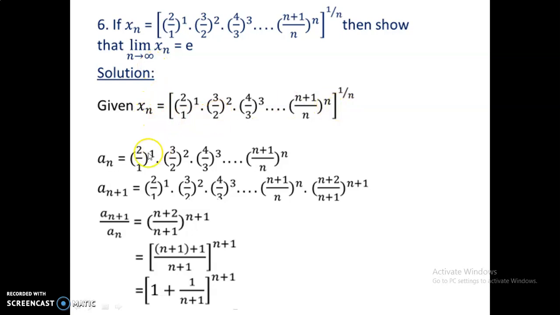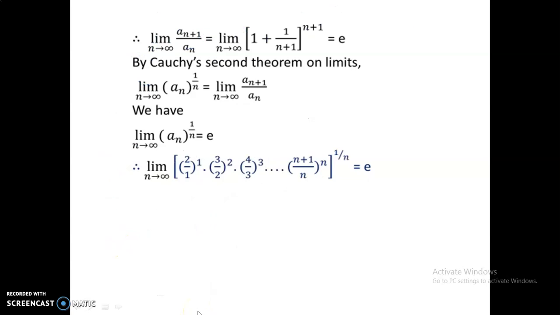Just we can take xn is here, and then among that xn, an is all the terms of this, and then n plus 1 is also replacing n by n plus 1, that is these terms, and then we take the reciprocal, an plus 1 by an, and then we have got this term. Therefore the limit of an plus 1 by an as n approaches infinity is the limit of 1 plus 1 by n plus 1 power n, so that definitely as n approaches infinity, it is e there.